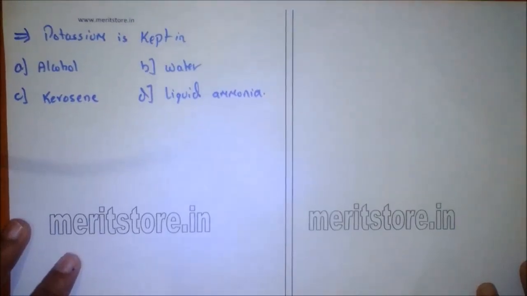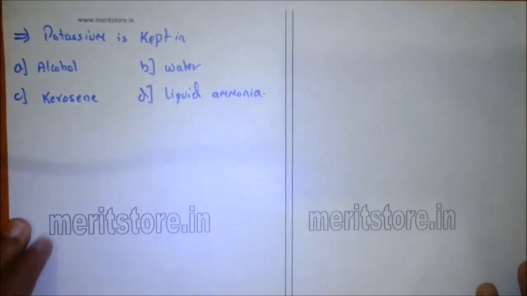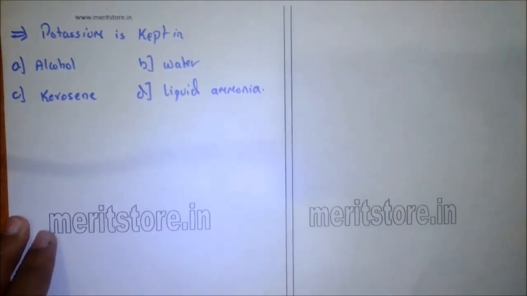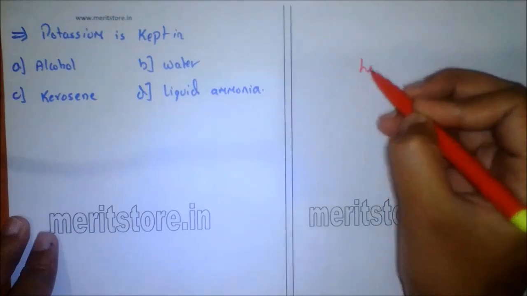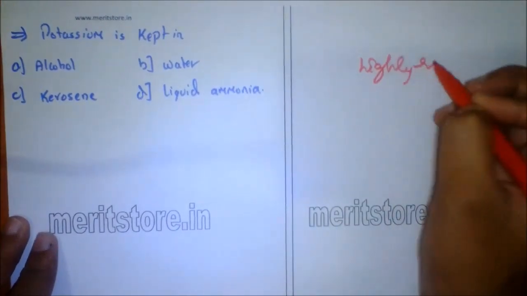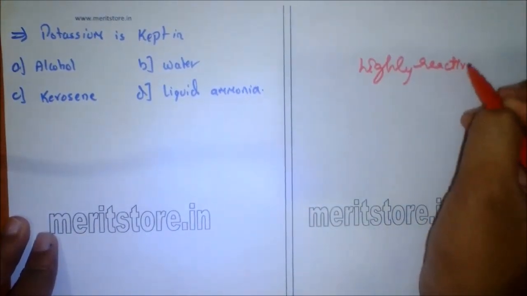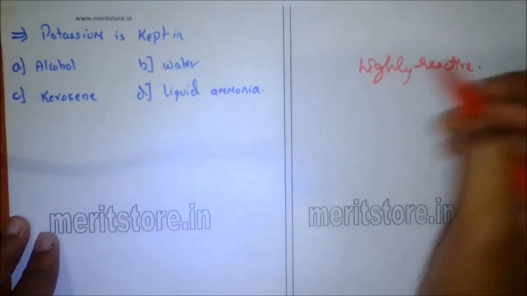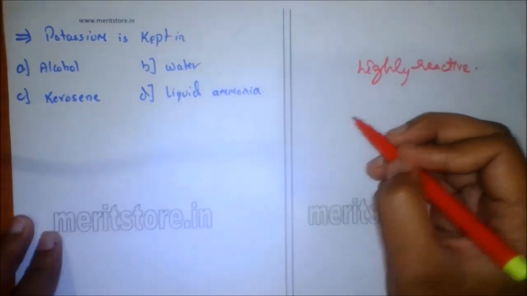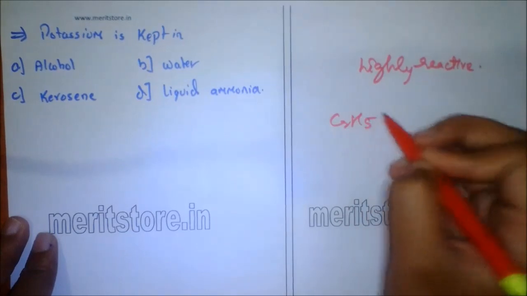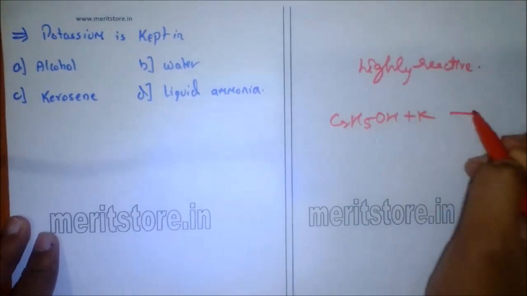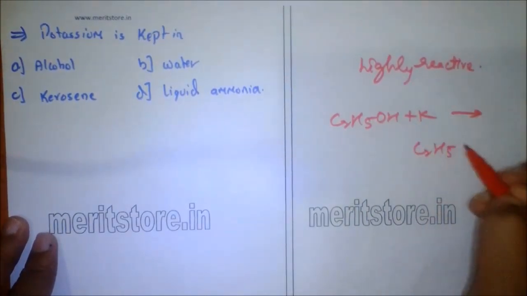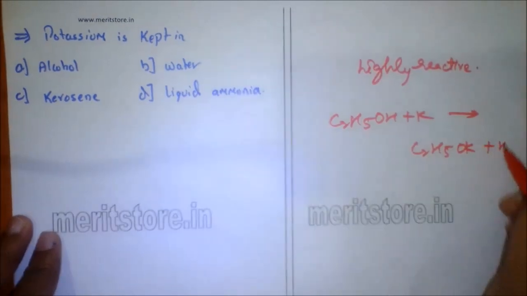Potassium is kept in A. alcohol, B. water, C. kerosene, D. liquid ammonia. Alkali metals are highly reactive metals. They react with alcohol, that is C2H5OH plus potassium, to form C2H5OK plus H2.